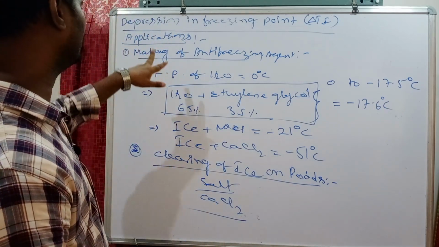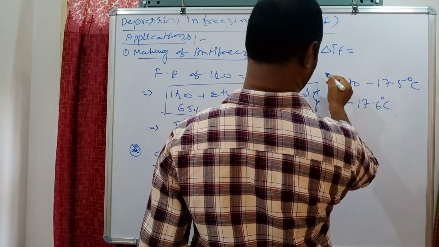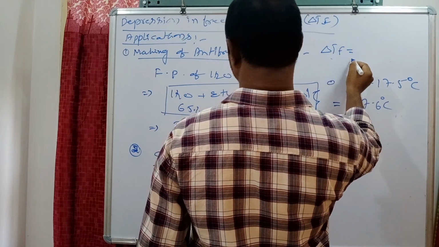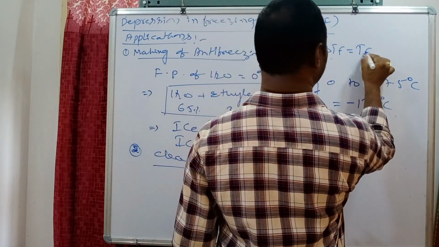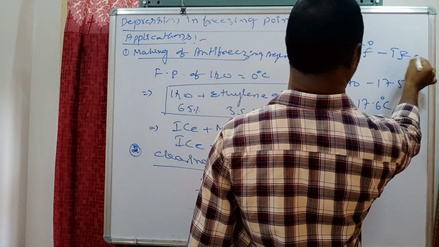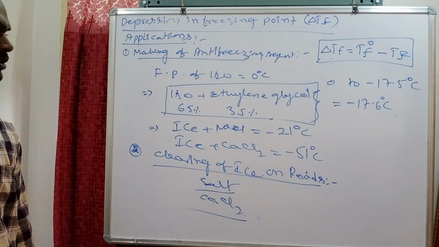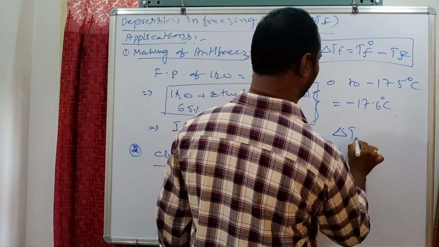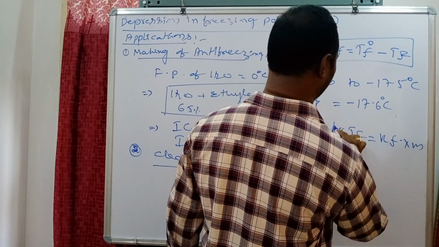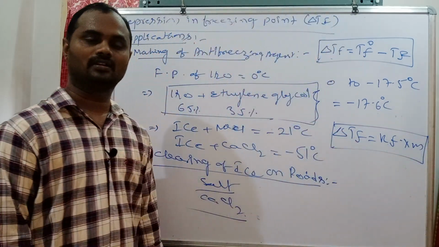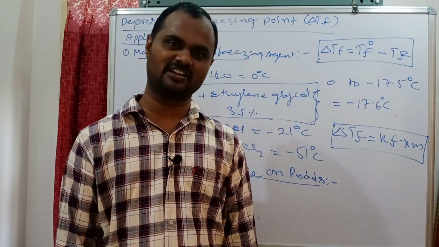If the freezing point decreases, the freezing point difference, once again, delta TF, depression in freezing point, is the difference between the freezing point of pure solvent and the freezing point of solution. This delta TF is a colligative property; delta TF is equal to Kf into m. Already we have seen all this. Is it clear? Next class will continue with osmosis and osmotic pressure. Thank you.